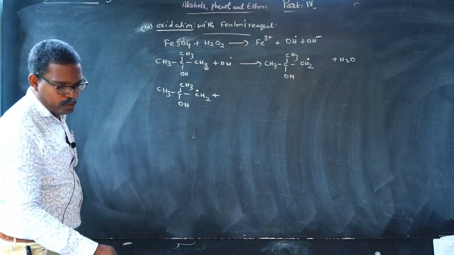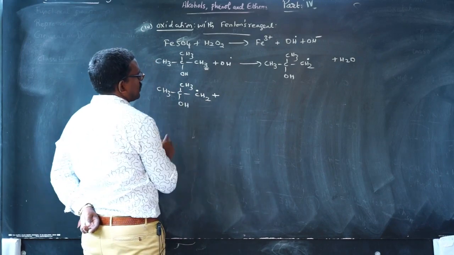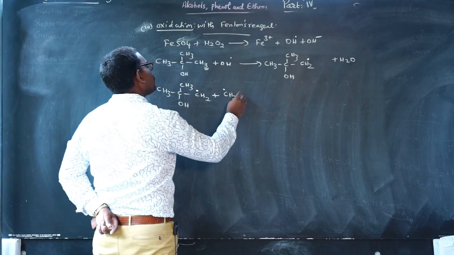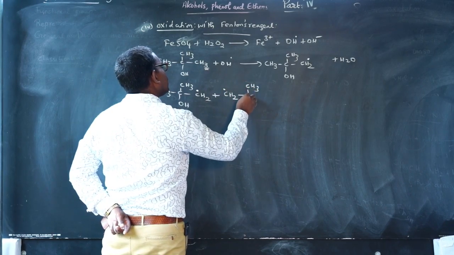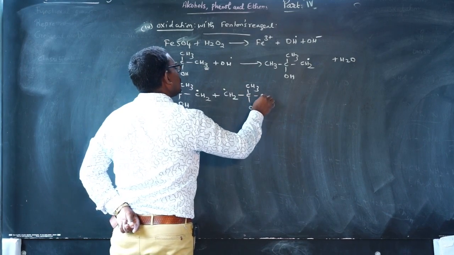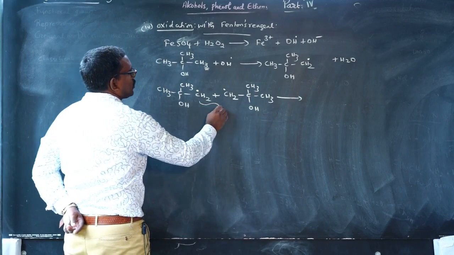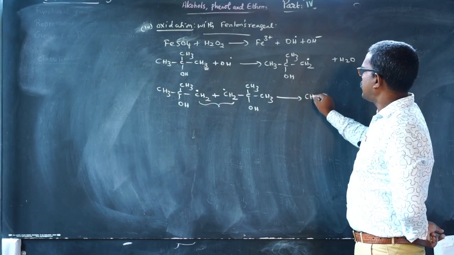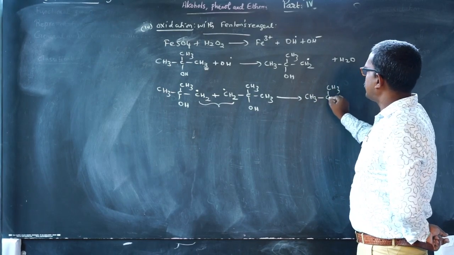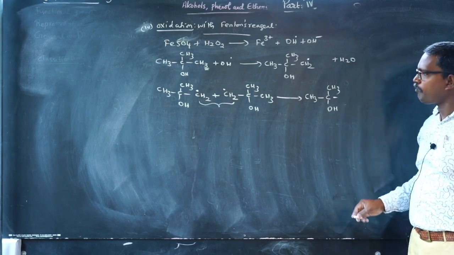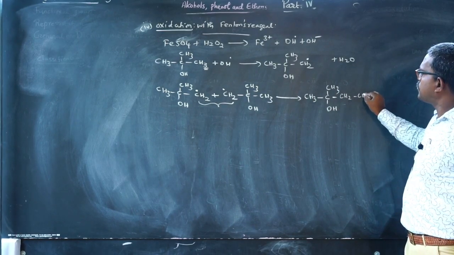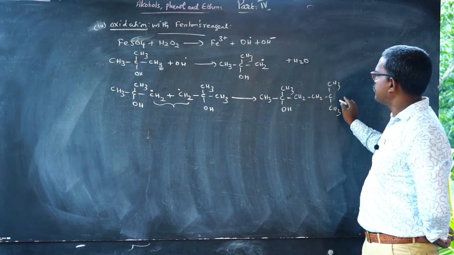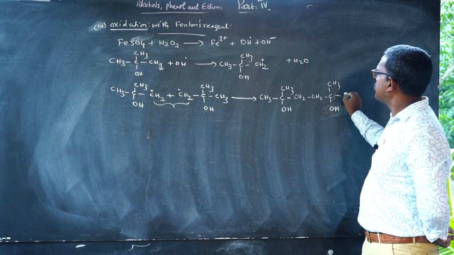It combines in a similar way with another tertiary butyl free radical. Both free radicals condense to form the condensed product CH3, C(CH3)OH, CH2, CH2, C(CH3)OH, CH3.